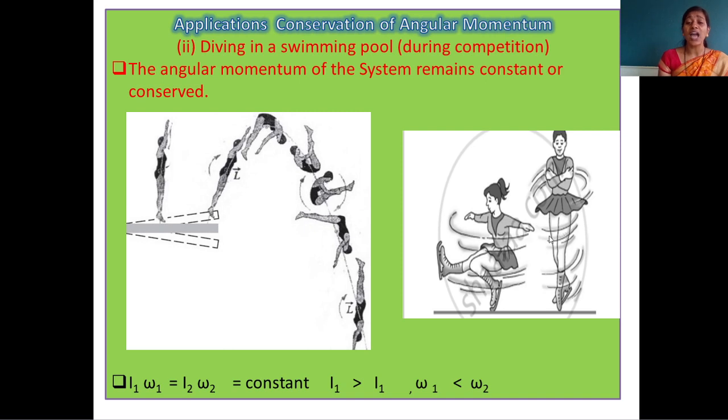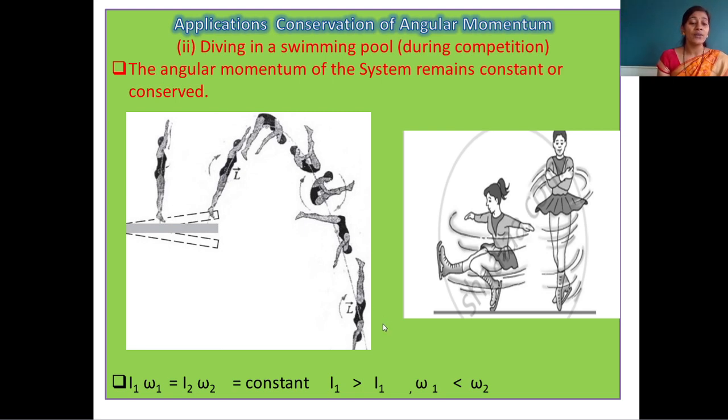When she is taking arms and legs close to the body, folded arms and legs, that time her moment of inertia is decreasing, but angular speed and frequency are increasing. And when she stretches her arms, taking arms and legs away from the body, that time moment of inertia increases, but in this case angular velocity and frequency decrease. So two cases are there here.